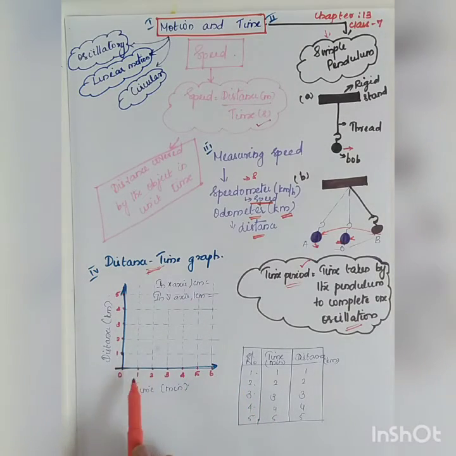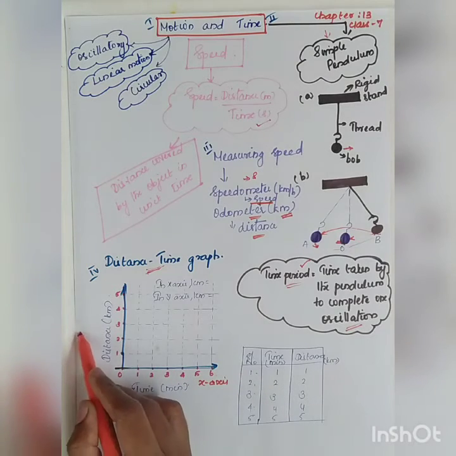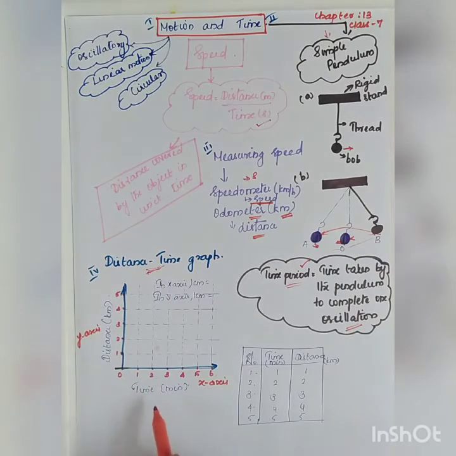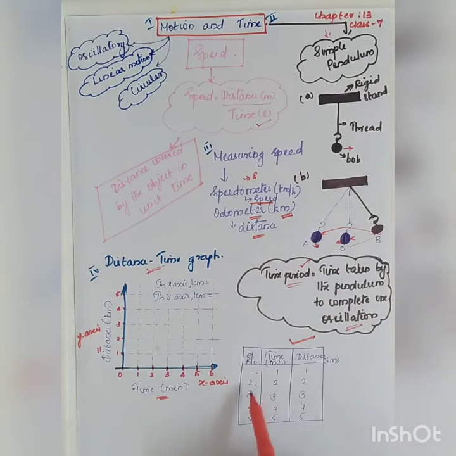So here you take two perpendicular lines, one along the x-axis and the other along the y-axis. Along the x-axis you take the time, along the y-axis you take the distance. The unit is also mentioned. So in a graphical representation we take the measurements. The table which is given has a total of 5 readings. The time in minutes and distance in kilometer is given. For 1 minute the distance is 1 kilometer. Before that let us take one more reading. For 0 minute the distance is 0. Okay. Now we can plot the graph.